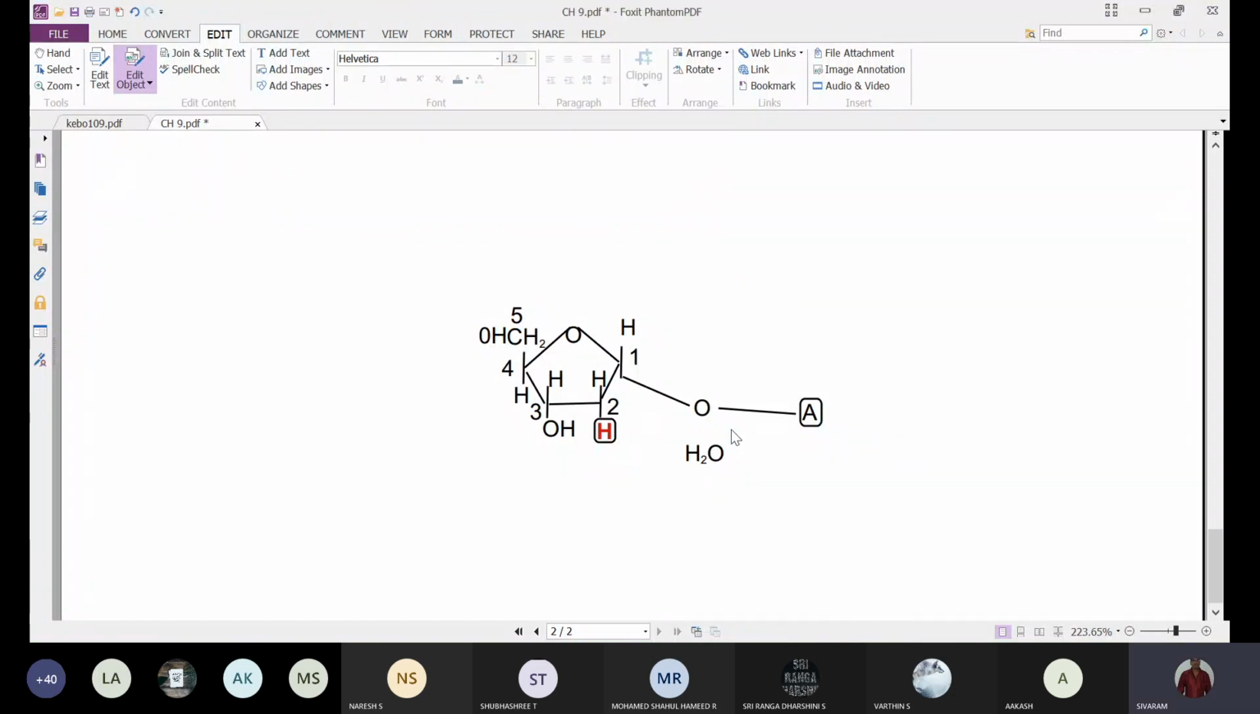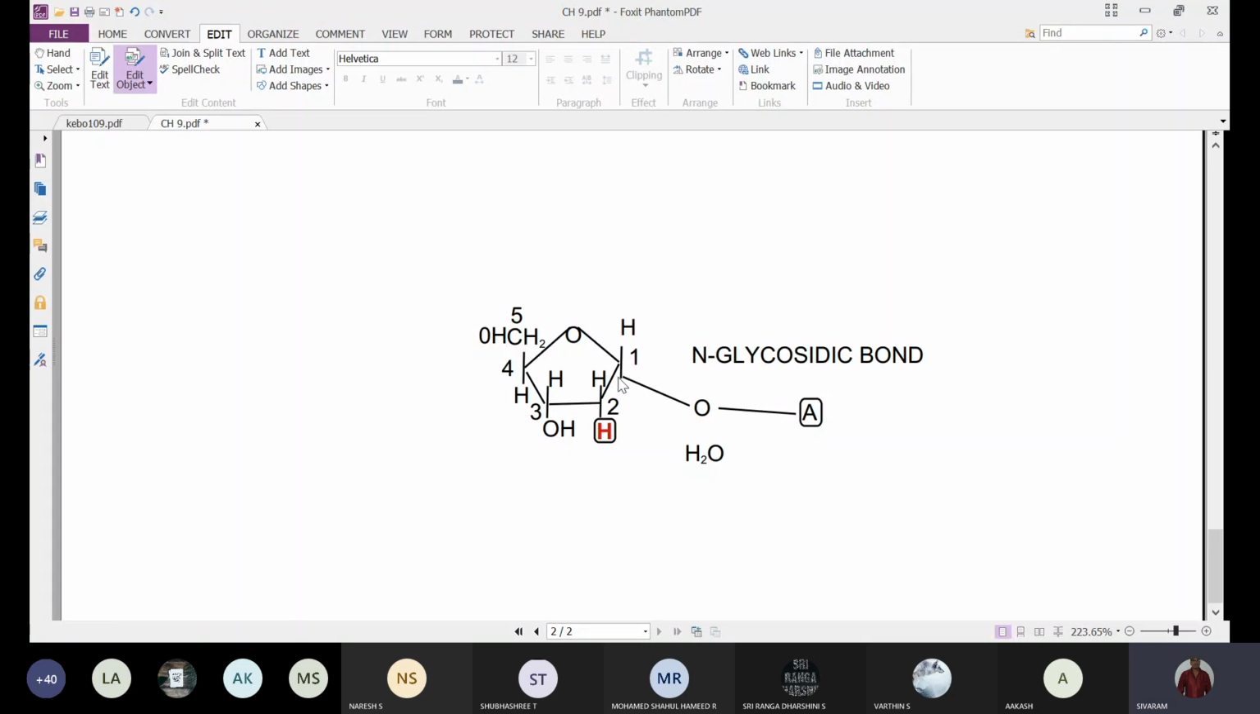Okay, so this is the N-glycosidic bond. With the help of the N-glycosidic bond, any nitrogen base, whether it is adenine, guanine, cytosine, thymine, or uracil, whatever it is, will bind with this